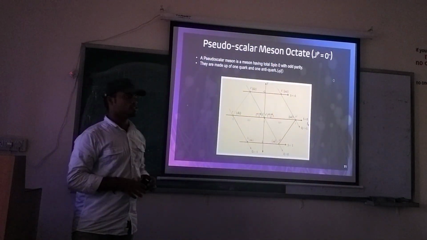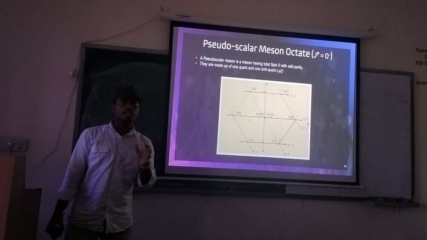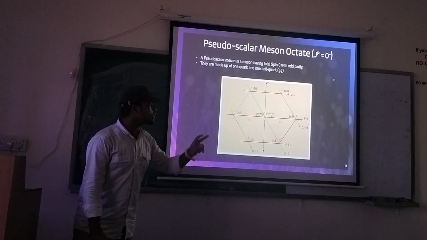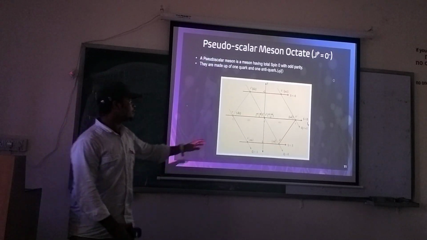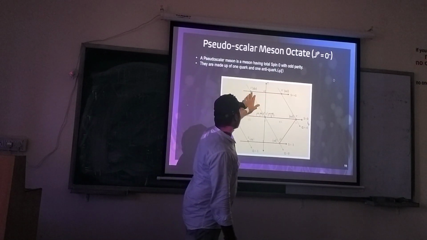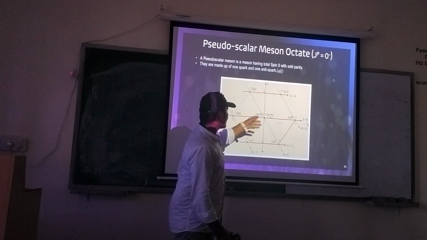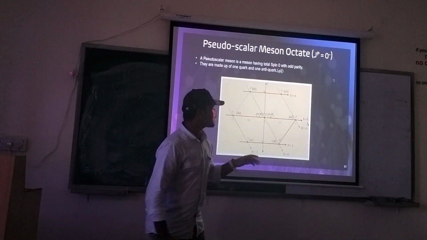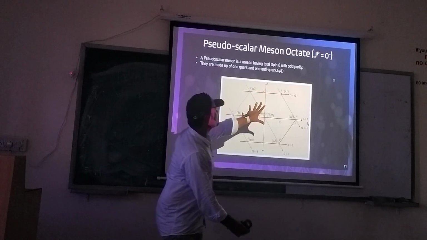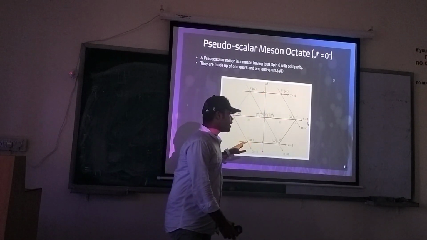Then is pseudoscalar meson. Pseudoscalar meson is a meson whose total spin is 0 with odd parity. It is made up of two quarks, that is one quark and one antiquark. It includes 8 members: the pion family, the kaon family, eta, and another one, eta prime, is also included, making it a nonet.